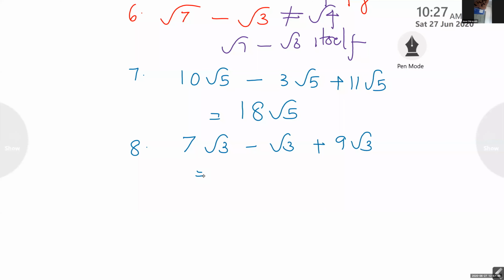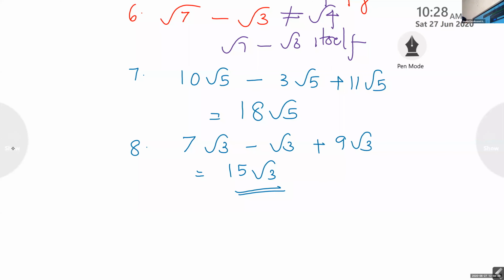16 root 3. How did you get that? 7 root 3 minus root 3, what is the coefficient of root 3? Is it 1 root 3? Yes, ma'am. 7 root 3 minus root 3 is 6 root 3. 6 root 3 plus 9 root 3 is 15 root 3. I hope you got the answer properly. Do you have any doubt in this? No, ma'am.